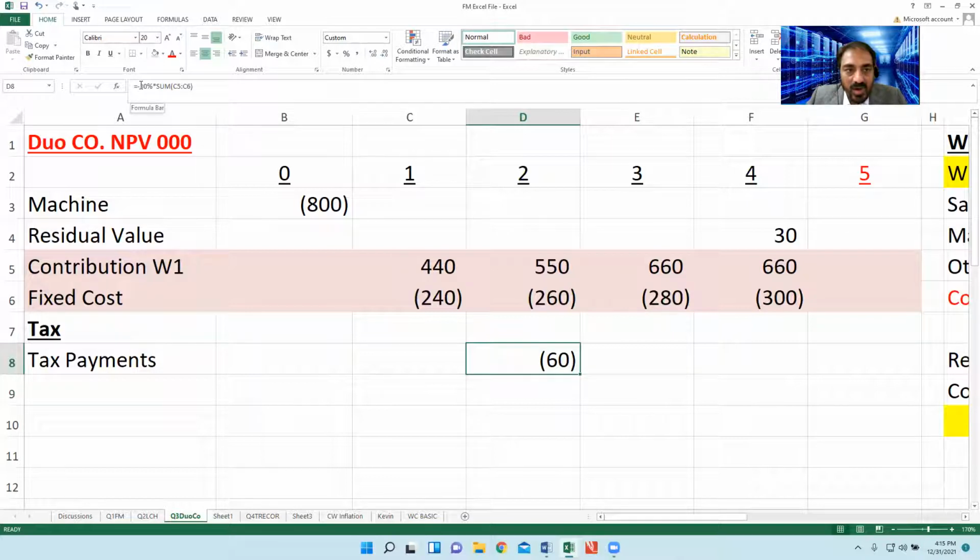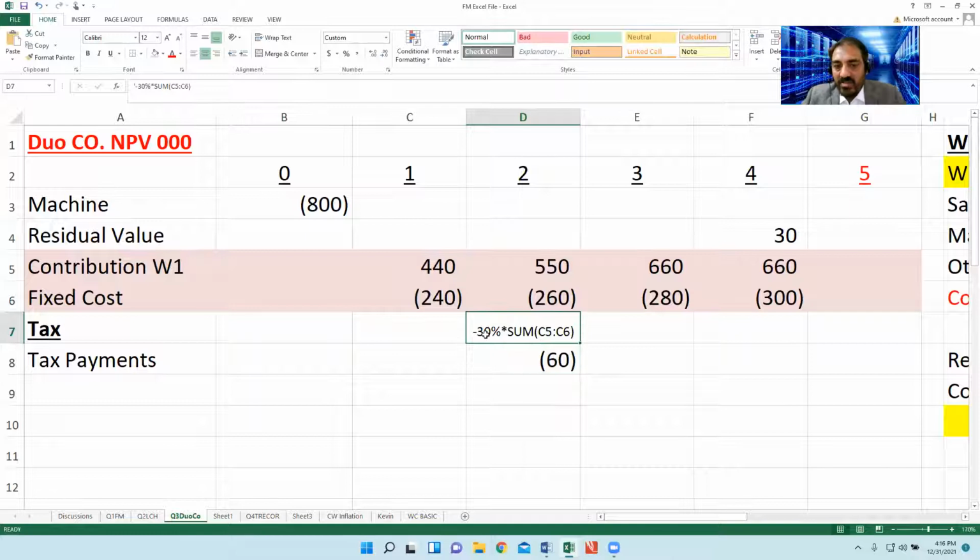Don't worry, I will mention all the formulas here. You don't need to mention the formula in the exam, but for the sake of understanding or revision purposes, I mention that particular formula here.